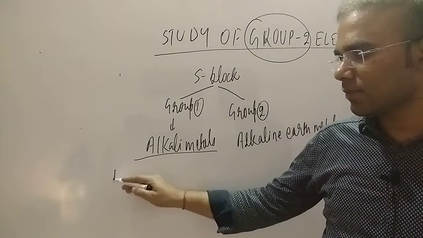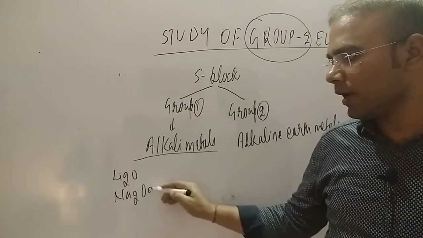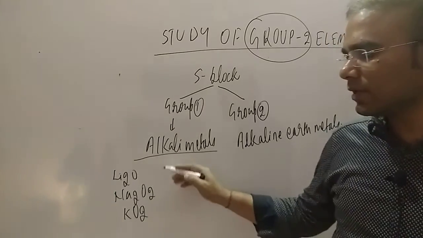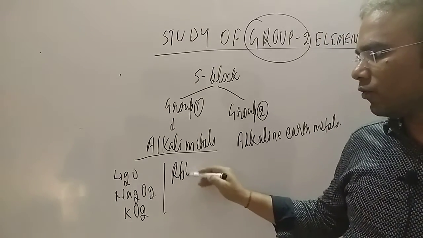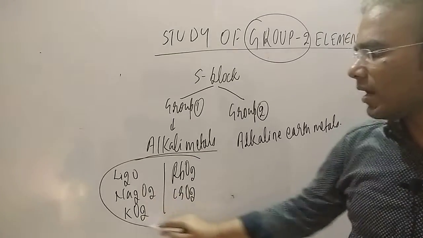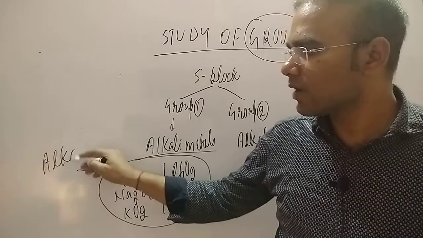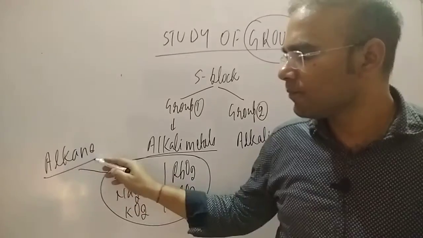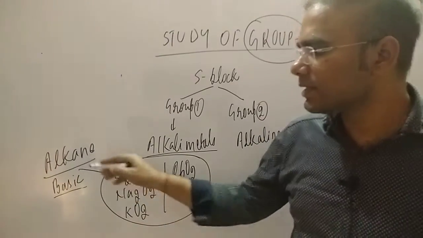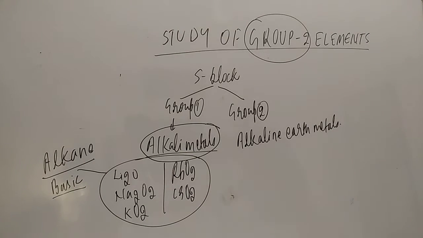So dear students, we have to understand why they are known as alkali metals, because of their oxides. Suppose we have Li2O, Na2O2, KO2, RbO2, CsO2. Whatever their oxides are, they are all alkaline. Alkaline means basic. Since they are basic, that is why they are known as alkali metals, right?